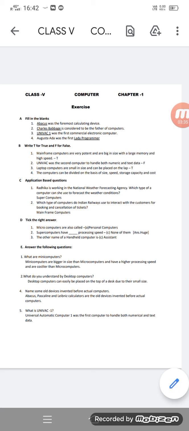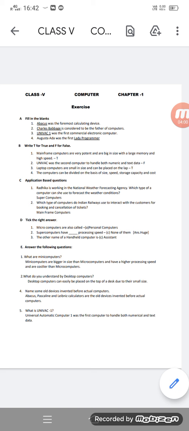What do you understand by desktop computers? Desktop computers can easily be placed on the top of a desk due to their small size. Obviously, from the name itself, we can understand what desktop computers mean. For the third one, name some old devices invented before actual computers. That is abacus, Pascal, and Leibniz calculators are the old devices invented before actual computers.